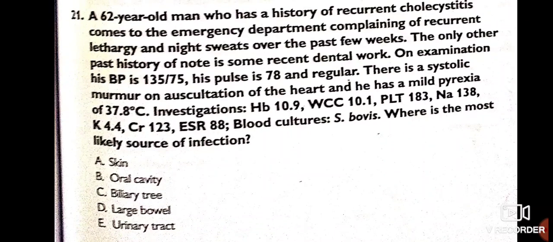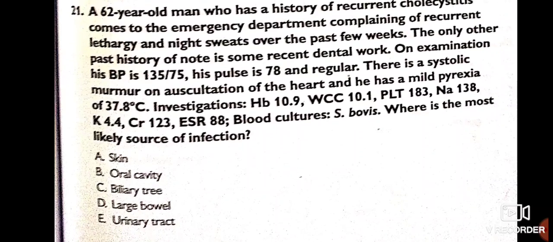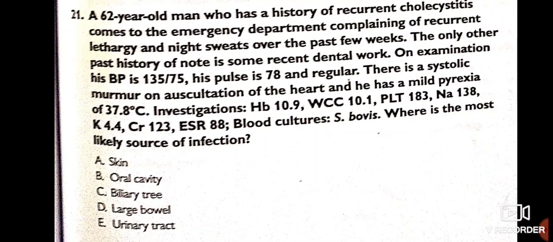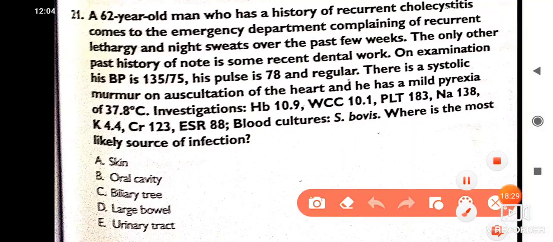Temperature 37.8 degrees Celsius. Investigations: hemoglobin 10.9, WCC is 10.1, platelet is 183. Sodium 138, potassium 4.4, creatinine 123. ESR 88 raised. Blood culture has bovis. Where is the most likely source of infection, guys?